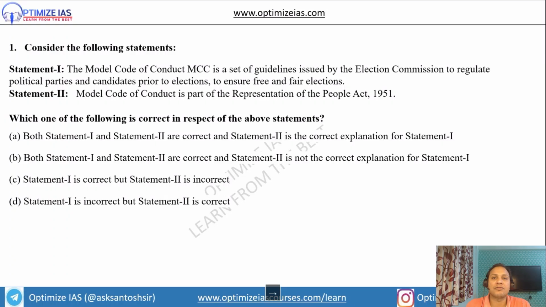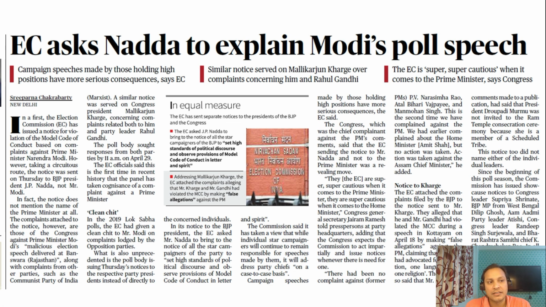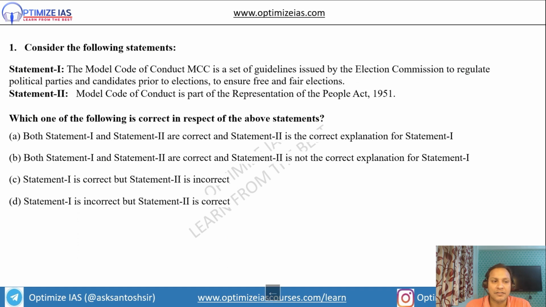Guys, the very first question which I have framed is on Model Code of Conduct. Recently, the Election Commission has asked the BJP President to explain Prime Minister Modi's poll speech. In this context, Model Code of Conduct becomes very important for the UPSC prelims and mains examination. Let us see the question which I have framed.